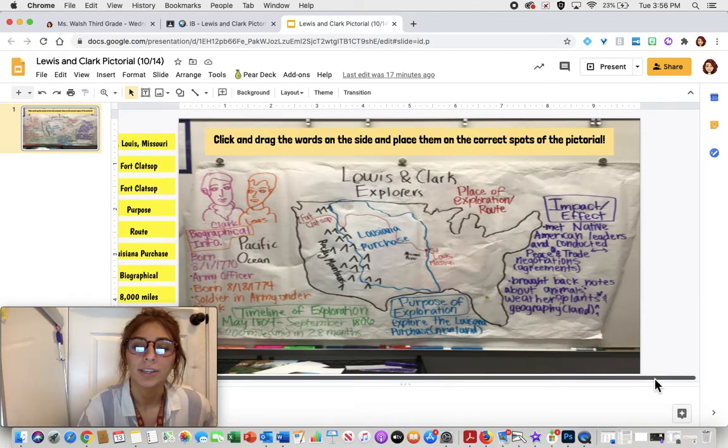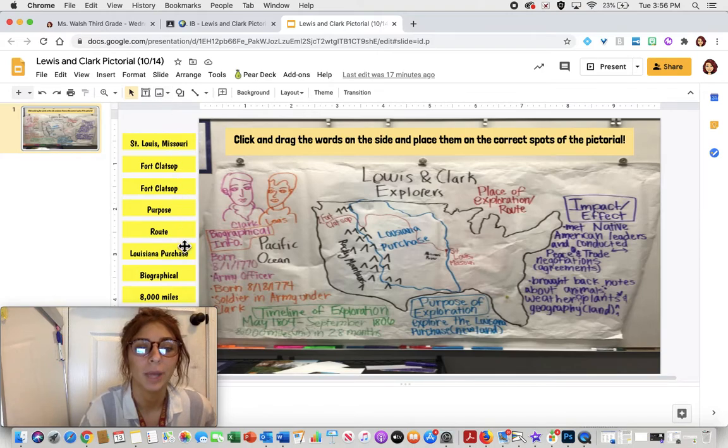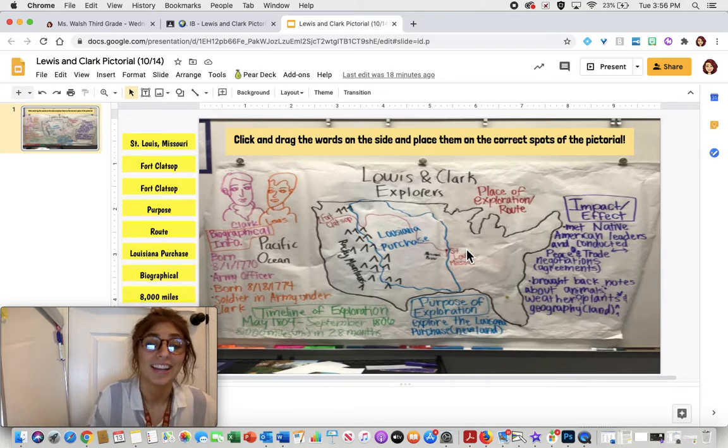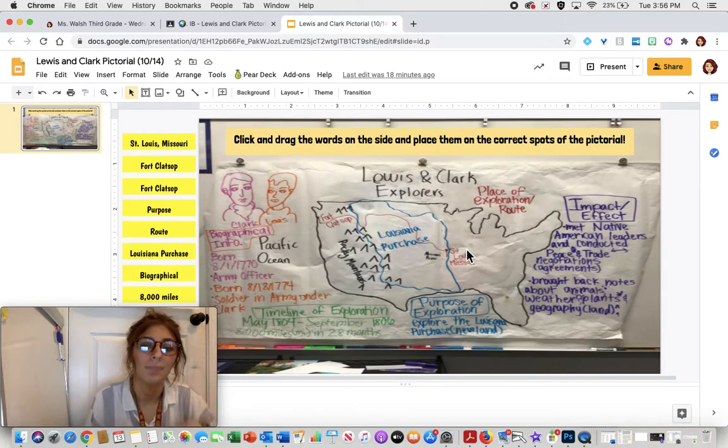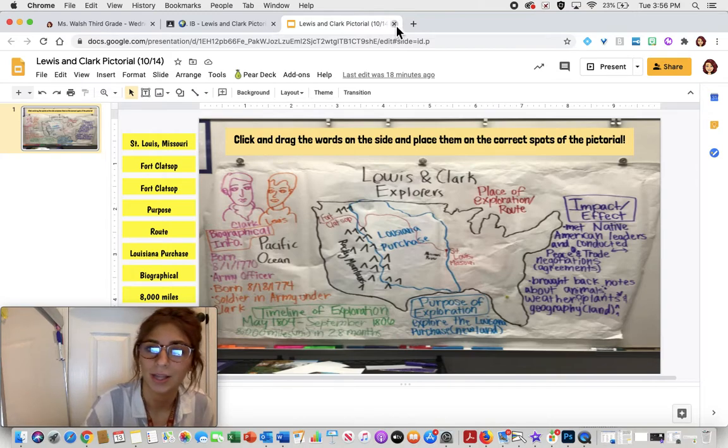And if I come over here to the side, I'm going to see that I have some vocabulary words. What your job is to do after watching that video is you're going to click on the vocabulary words and drag them to the correct spot on the chart. You're going to get a point for each one that is in the correct spot. So make sure you're paying attention because, again, those are going to be the words that I'm repeating. You're going to also see where I put them on the poster, so that will be a huge help to you guys.